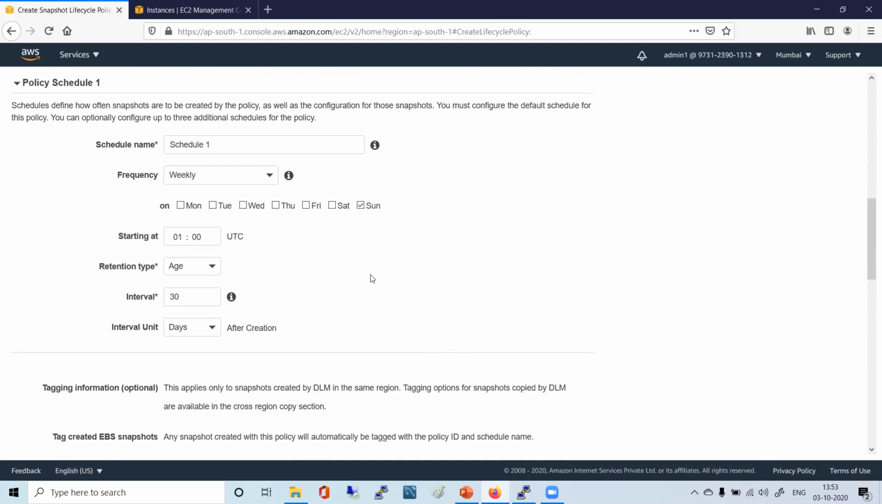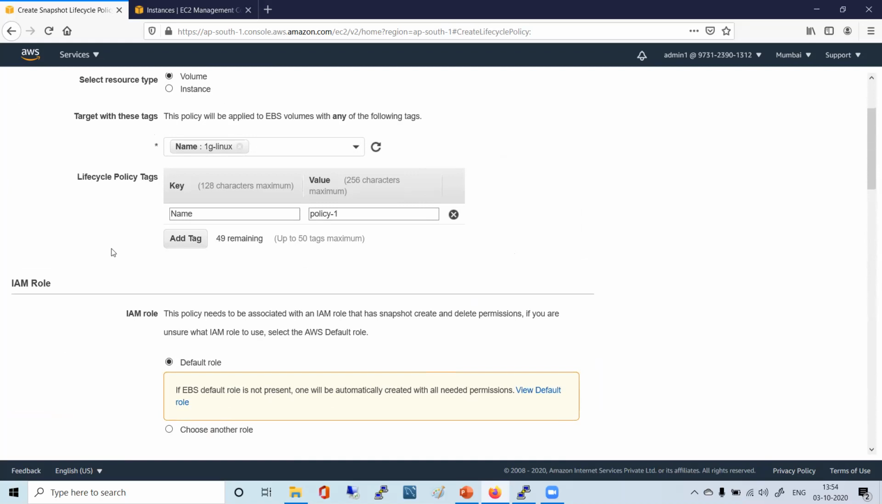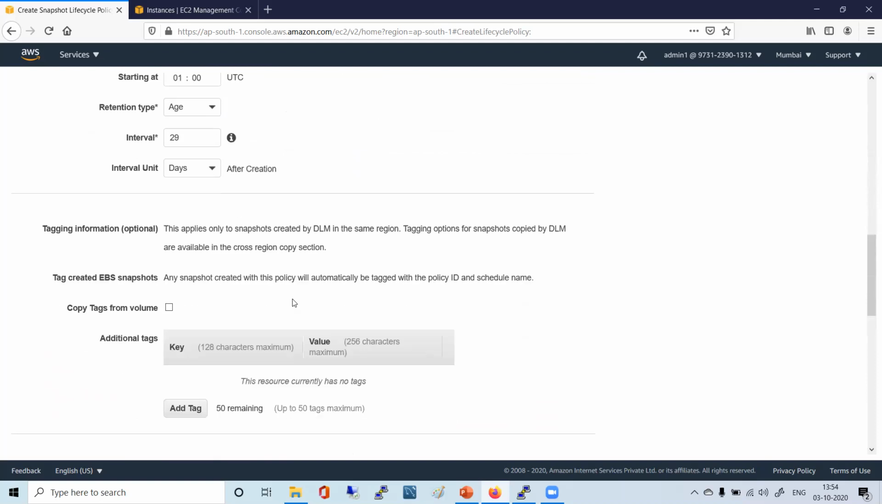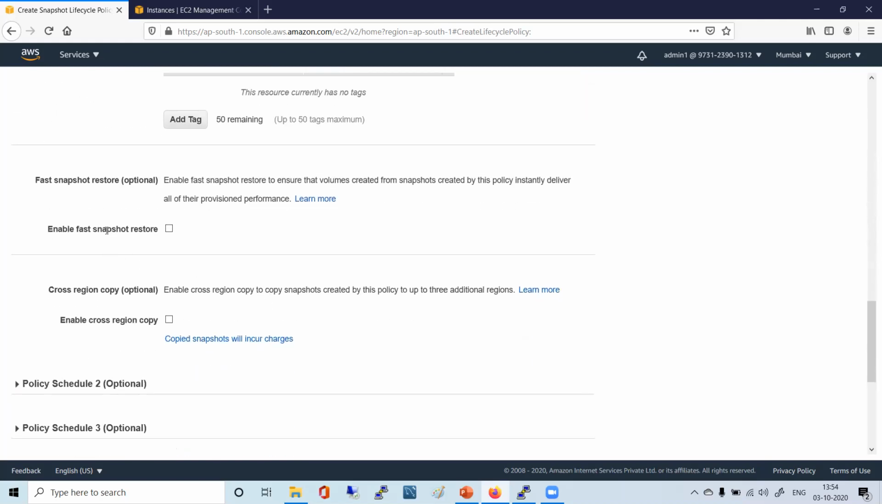Got it? Okay. So, the good thing is, who will remember to take backup every time? You will forget, no? So your data will be lost. So you just automate it. Let it take every week based on your need and let it keep for 30 days and then let it be deleted. So tagging information is optional. Tag created EBS snapshot, copy tags from volumes, all those options are there. Then you have this fast snapshot restore. This is one option where you have to pay extra when you try to retrieve the volume from the snapshot that you are creating. So that will be faster.